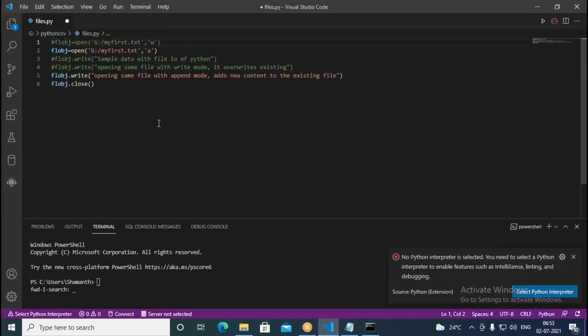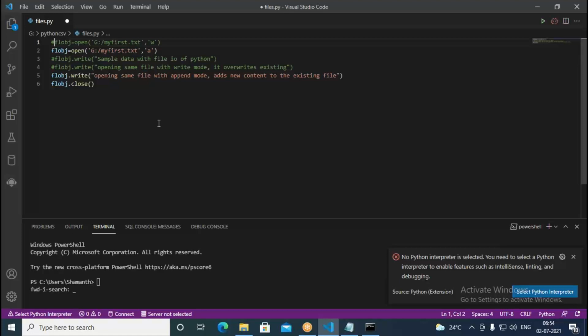So this is write mode, but we are going with the append mode now. When you open a file with append mode, it's going to add data to the existing file. In the case of write mode, if the file is not existing, it creates a new one. If the file is existing already, then it is going to override the content of the existing file. But when you open in append mode, it's going to add the new content at the end of the existing file.